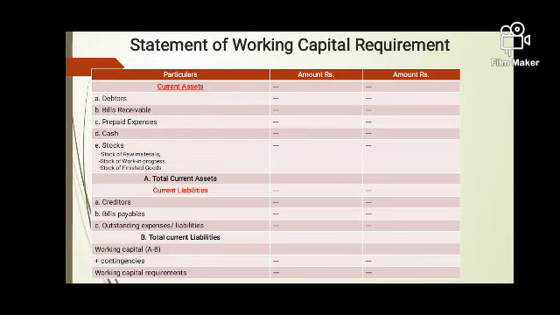Now let us say our current liabilities are 20 lakhs. So this is the benefit which we have of making payment not today, but maybe later. This is the advantage which companies have. 70 lakh of current assets where the company has blocked money, 20 lakh rupees of current liabilities which the company has. So the net amount which the company has to manage is 50 lakh. That is called working capital requirement. All in all, the difference between current assets and current liabilities is known as the working capital of the company, and the company will have to manage that amount as working capital.